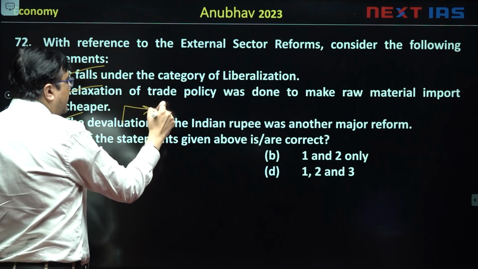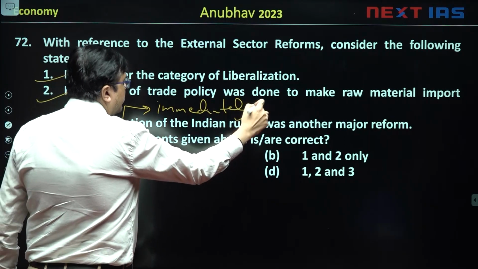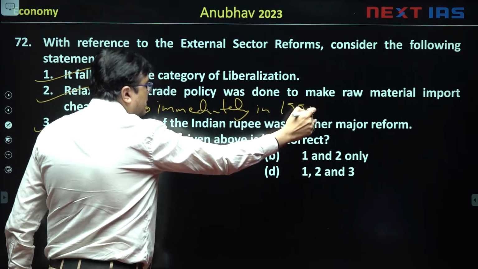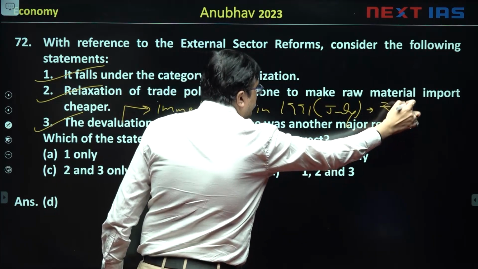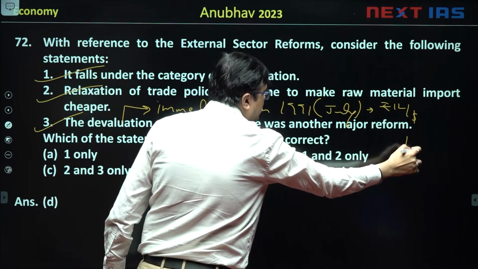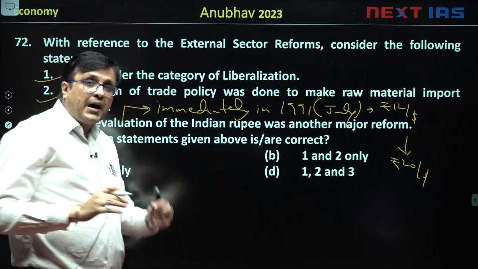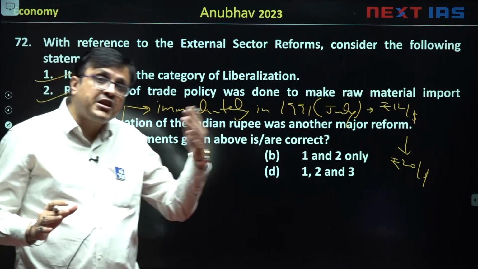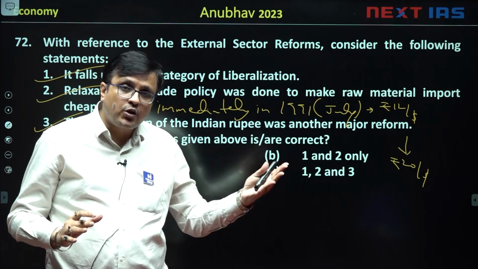Remember, this devaluation was done immediately in July 1991, where the rupee was devalued from 12 rupees a dollar to 20 rupees a dollar. उसके बाद हम धीरे धीरे मार्केट एक्सचेंज रेट पे शिफ्ट हुए, फ्लोटिंग एक्सचेंज रेट पे शिफ्ट हुए, मैनेज्ड फ्लोटिंग पे.